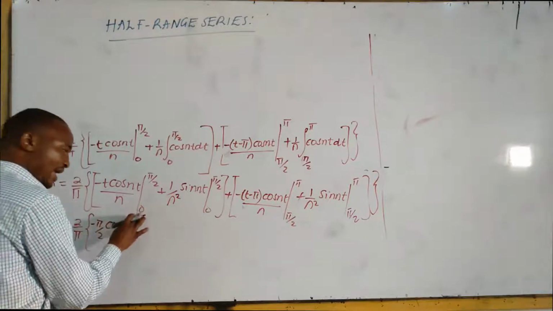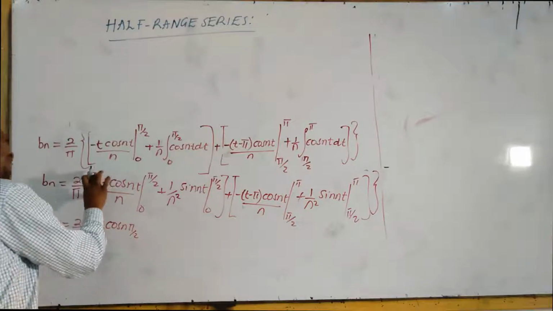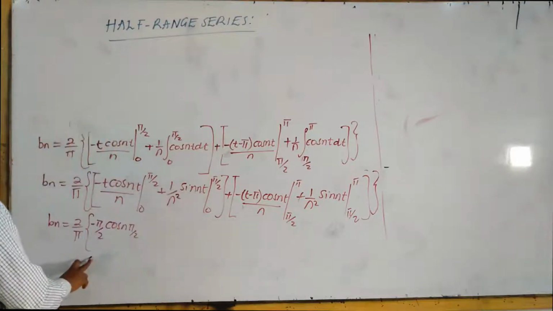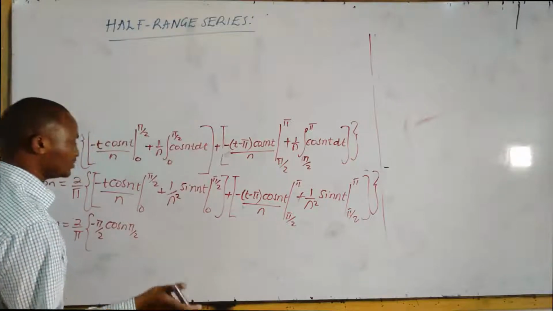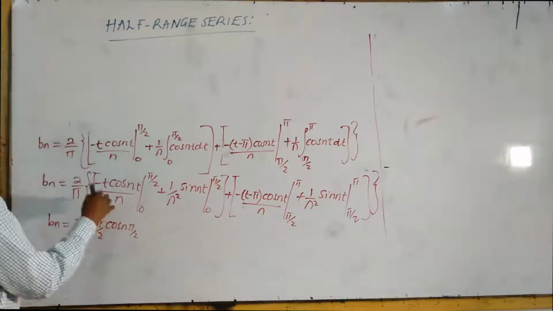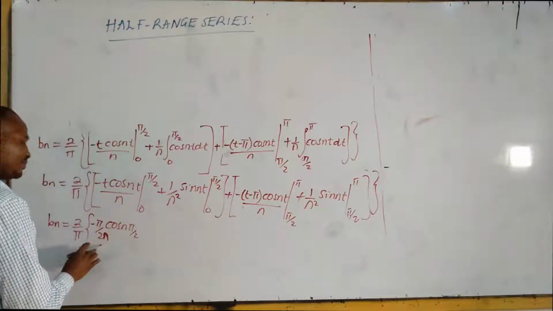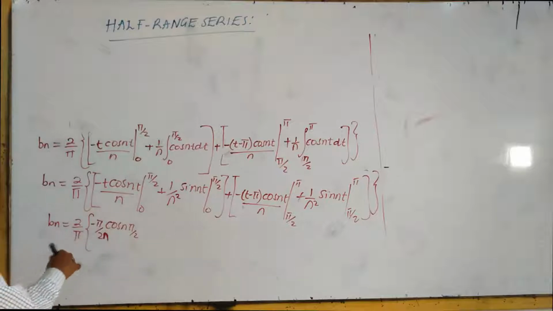When you are applying the lower limit, you put 0 here to make everything 0, so you don't have to worry about that. But remember, you have this 1 over n, so you are supposed to multiply with 1 over n to give you that.